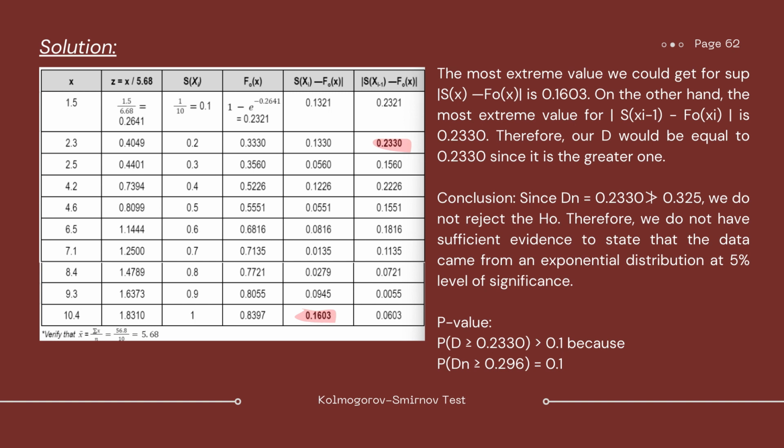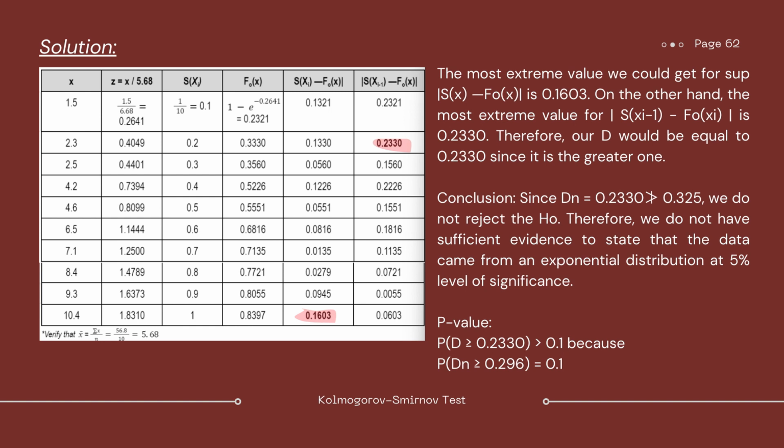So let us have an example. Let's try x equal to 1.5. So our z there is equal to 1.5 over 5.68. And our s of x is 1 over 10, so it is 0.1. Then our f null of x is equal to 1 minus e raised to the negative 0.2641, which is equal to 0.2321. So that is how we got it. And for the next two columns, it is the same as before, we just subtract. So, 0.1321 and 0.2321.